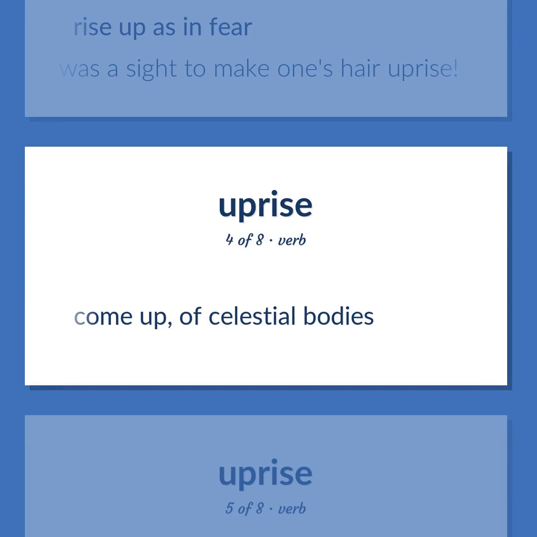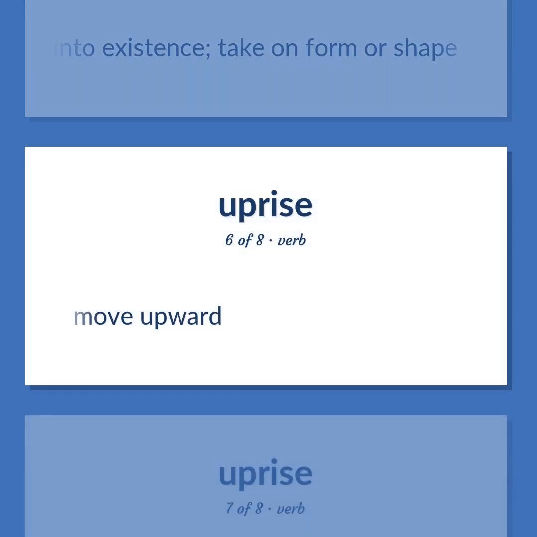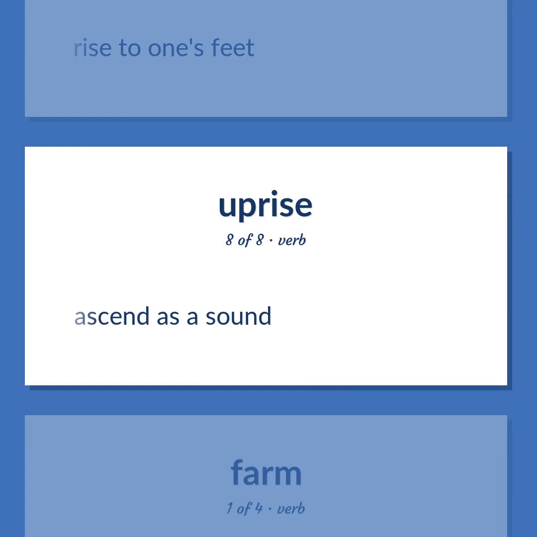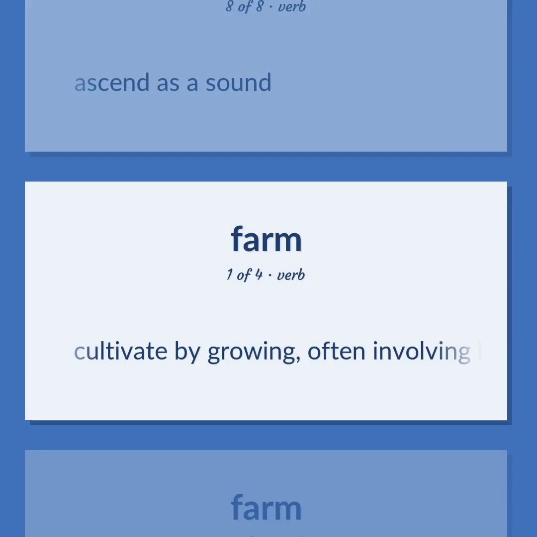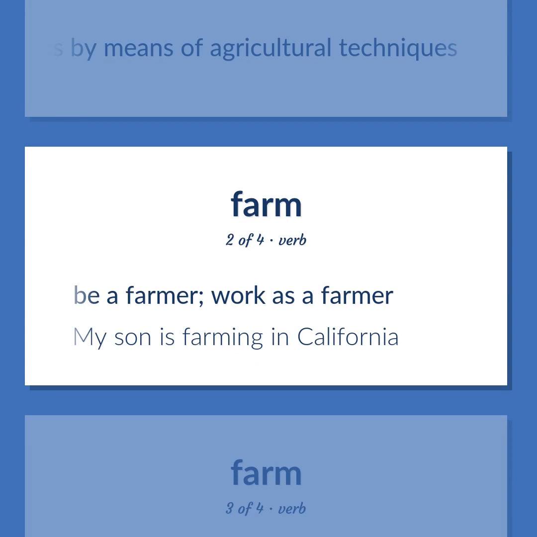Come up, of celestial bodies. Come into existence. Take on form or shape. Move upward. Rise to one's feet. Ascend as a sound. Cultivate by growing, often involving improvements by means of agricultural techniques. Be a farmer. Work as a farmer. My son is farming in California.